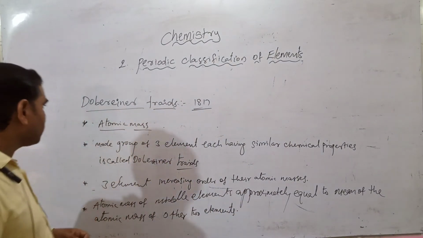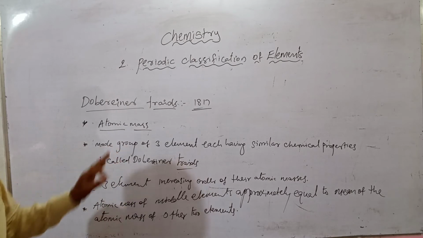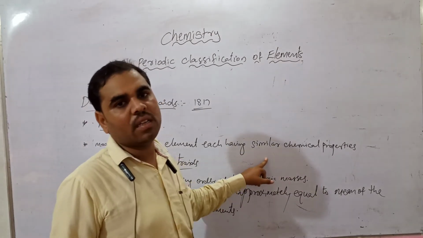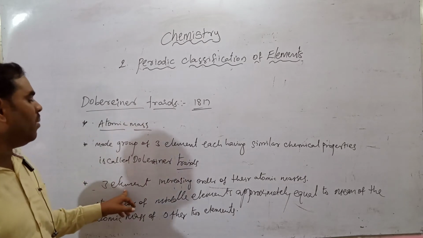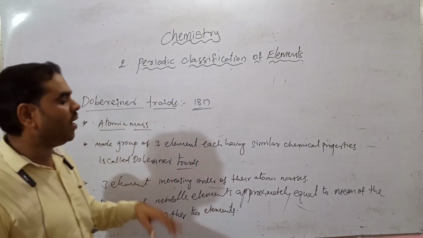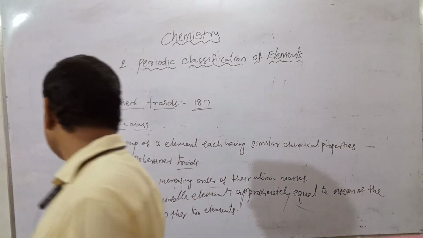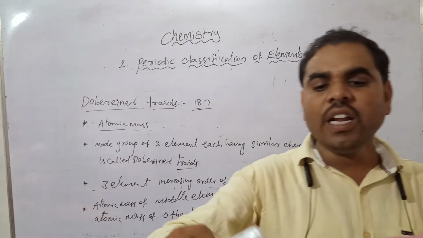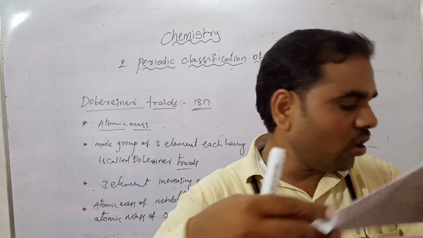What is here? He took the atomic mass as his experiment. To recap: he made groups of three elements, each having similar chemical properties, called Dobereiner's triads. The three elements are in increasing order of their atomic masses. The atomic mass of the middle element is approximately the mean of the atomic masses of the other two elements. He took so many examples also. These examples we have to learn.